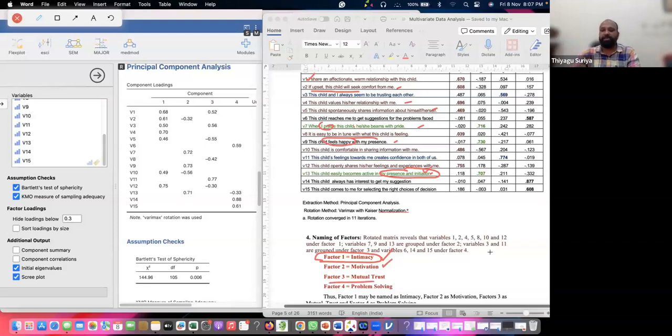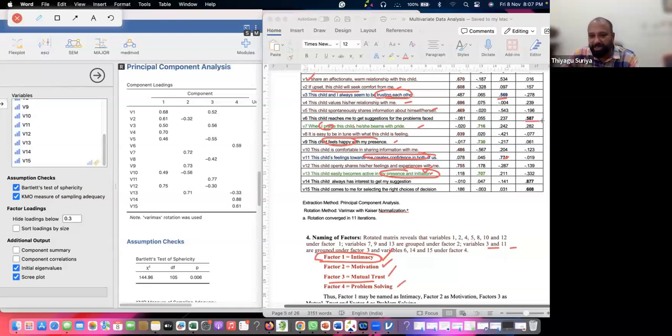And the factor 3, we have 3 items, 3 and 11. So when you read these items, it's talking about the child and me always trusting each other. Like it's talking about trusting, right? Mutual trust. Similarly, item number 11 also is talking about some kind of trust only. Then we define it as trust.